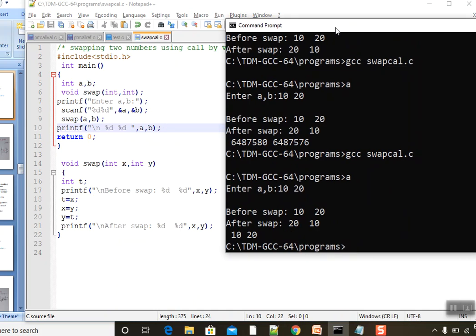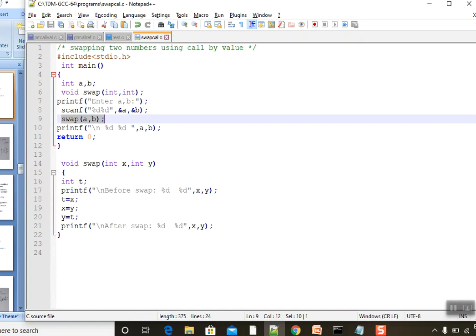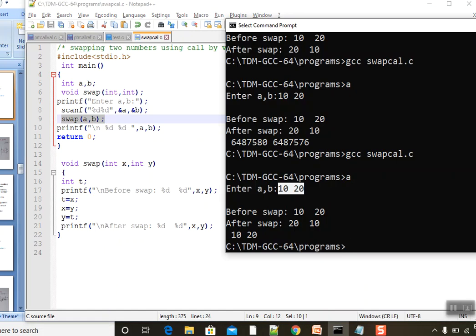See this code. My input is 10 20. Here I gave the input, right? And we are calling swap of a comma b, and x and y will get the same 10 20. Before swap it is printing 10 20. After swap it is printing 20 10. Again after the closing brace the control will come back here. When I try to print A and B, it is the same 10, 20, the same value that we gave.